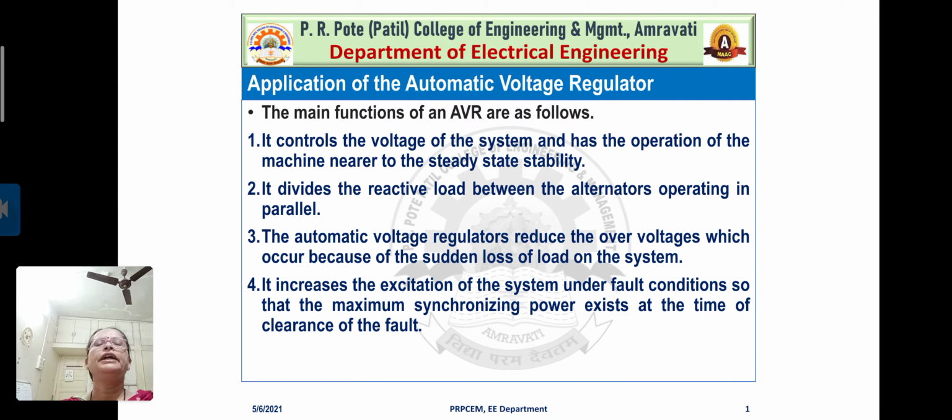Right? It divides the reactive load between the alternators operating in parallel. Next, the automatic voltage regulators reduce the over voltages which occur because of the sudden loss of load on the system. Automatic voltage regulators not only maintain the system voltage constant, but in case there is a sudden loss of load, we know that voltage will increase, that is, over voltages may occur.